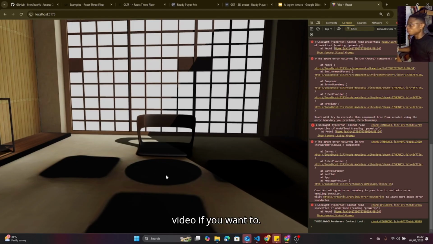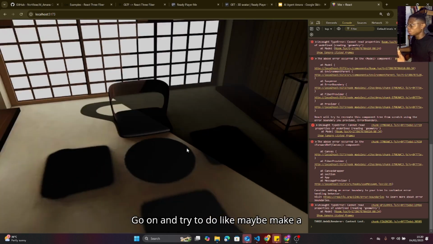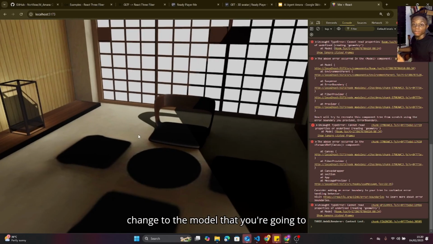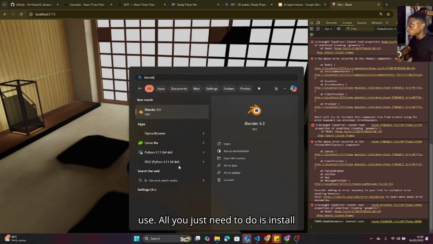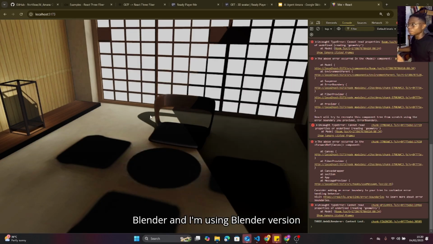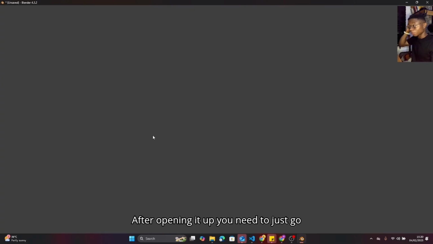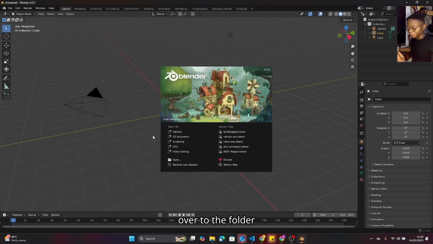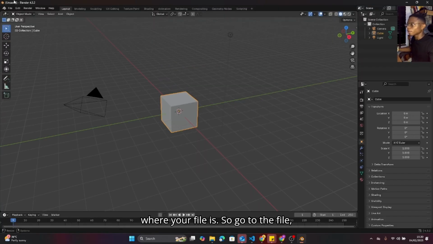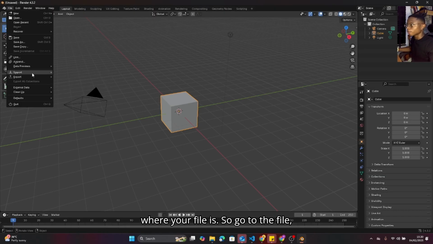If you want to make a change to the model that you're going to use, all you need to do is install Blender, and I'm using Blender version 4.3. Install Blender, open it up. After opening it up, you need to go over to the folder where your file is. To go to the file, click on import.